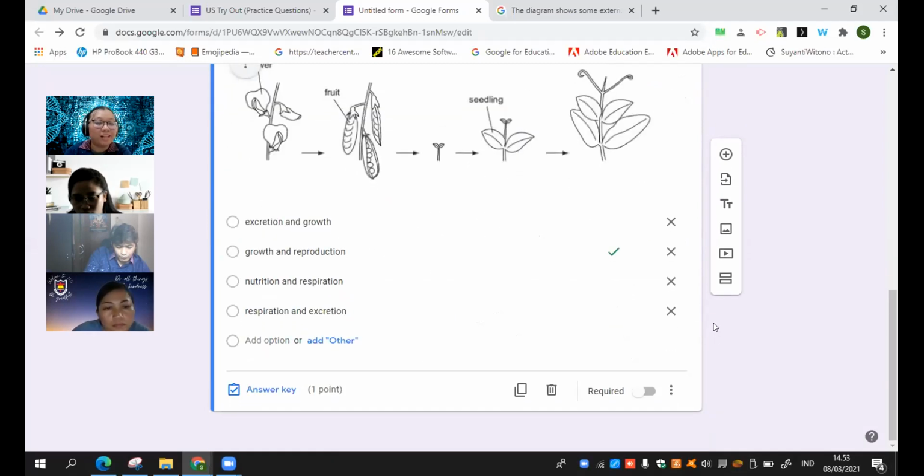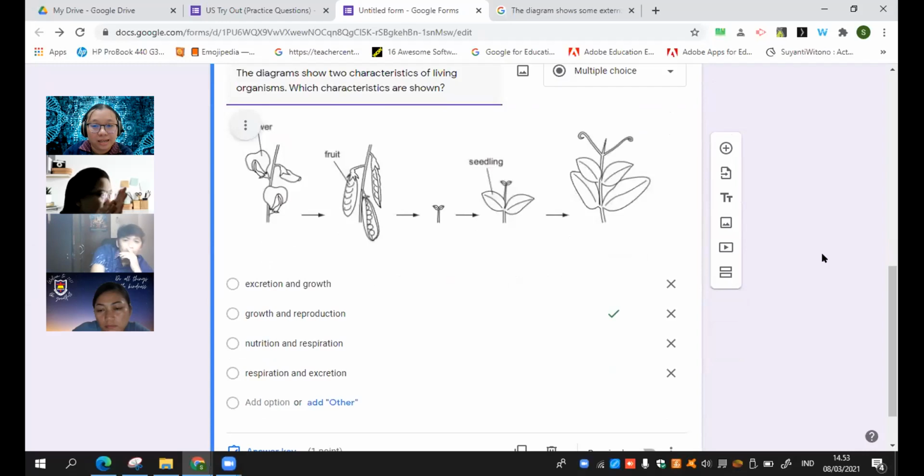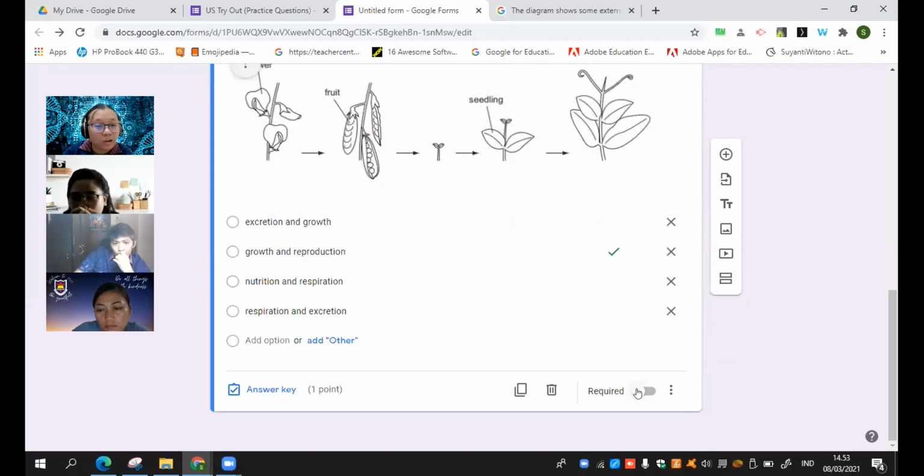I know this will be a lot of work for us to do, but we want to make it safer, so we minimize the chance for the students to cheat. Yeah, like that. Now, I don't set this one to required because maybe, just like in usual tests, sometimes they will just miss one question. If you set this to required, they need to answer all before they can submit.